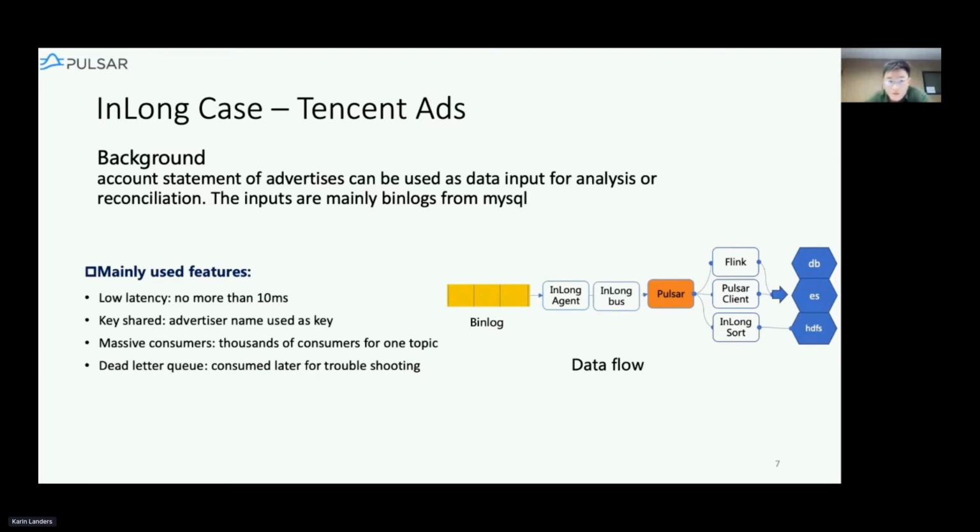Here we mainly use four features in Pulsar. First of all, Pulsar has low latency in consumption. This is mainly because of the well-designed read-write mechanism in BookKeeper. Also the key shared mode: we use different keys for different advertisers or different consume logic, and Pulsar makes sure that messages inside the same key are consumed sequentially. Also, Tencent Ace has massive consumers for one topic, and Pulsar can manage them well. Last, we use the dead letter queue to store messages that cannot be consumed correctly, as indicators for future troubleshooting.